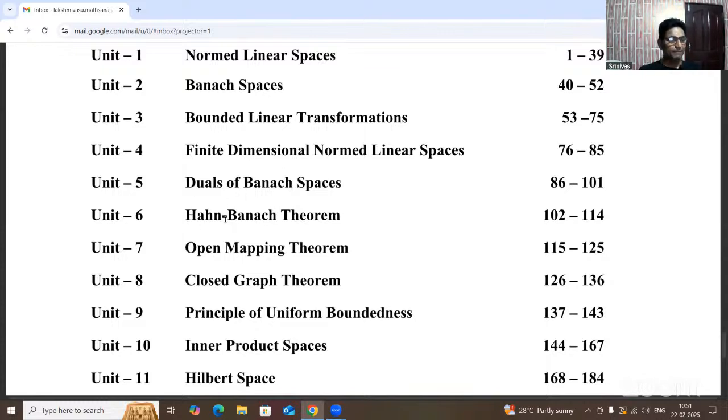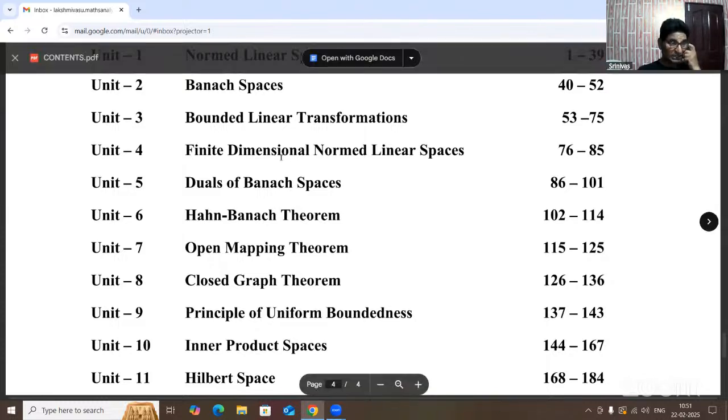Next, one of the important theorems in functional analysis, the Hahn-Banach theorem. Hahn is one of the mathematicians and Banach is also one of the mathematicians. Now, both concepts are the same. This Hahn-Banach theorem is also one of the important theorems in the final examination. So don't forget. This theorem must be given in the final examination. Okay, next one, the open mapping theorem.